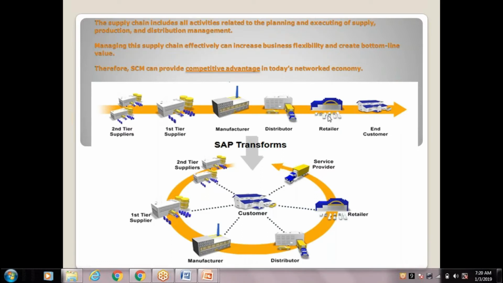So I need not produce excess, and need not keep excess stock here. To manage all these things, to optimize inventory, maximize customer service levels, and run a successful supply chain, they definitely need some software.